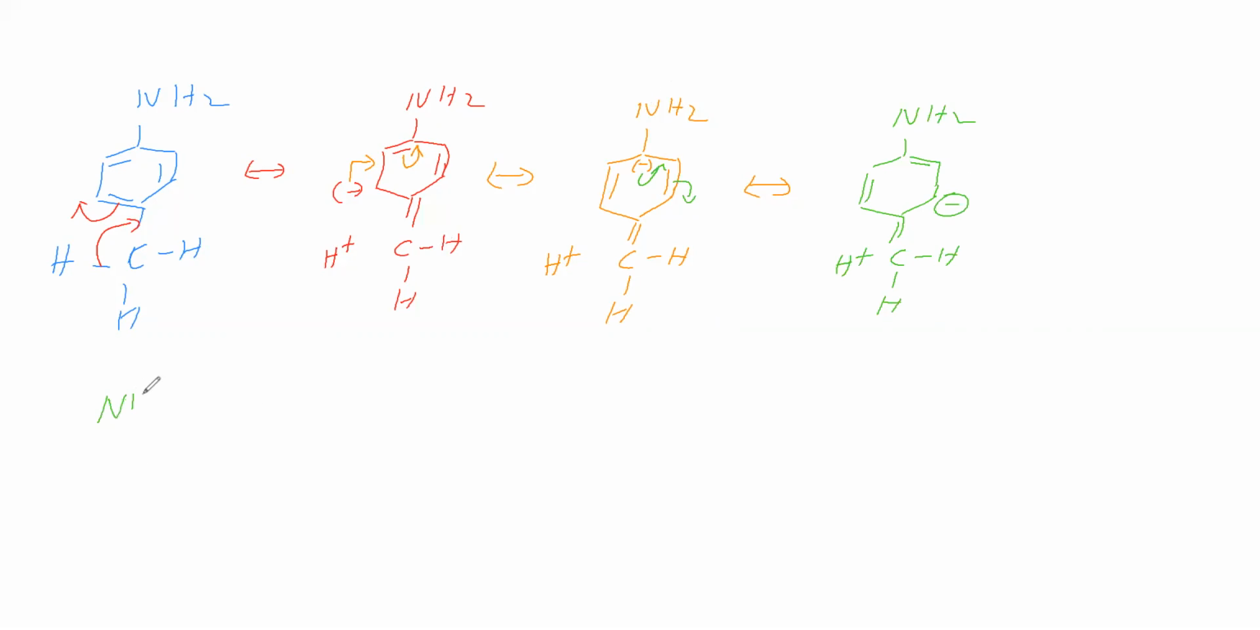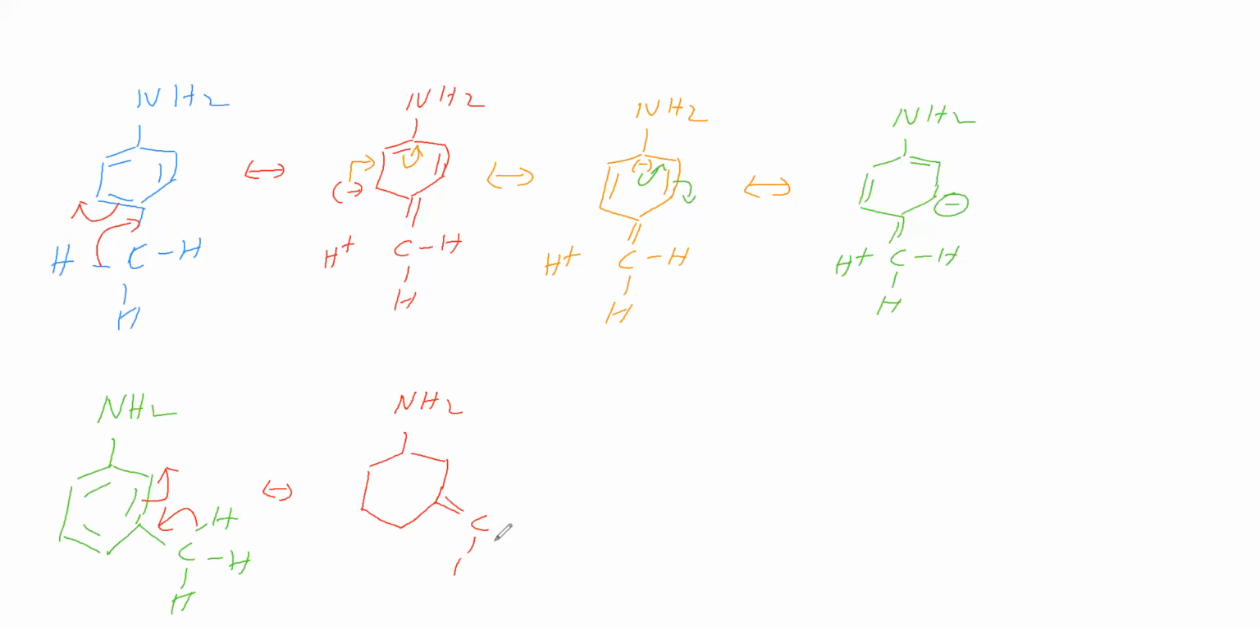Now we will take metamethyl aniline. We are taking metamethyl aniline. Here CH3. Now we will shift. Now we will show hyperconjugation. So now we are showing hyperconjugation. Here double bond CH2. Here H plus. Here negative charge. Here pi bonds.